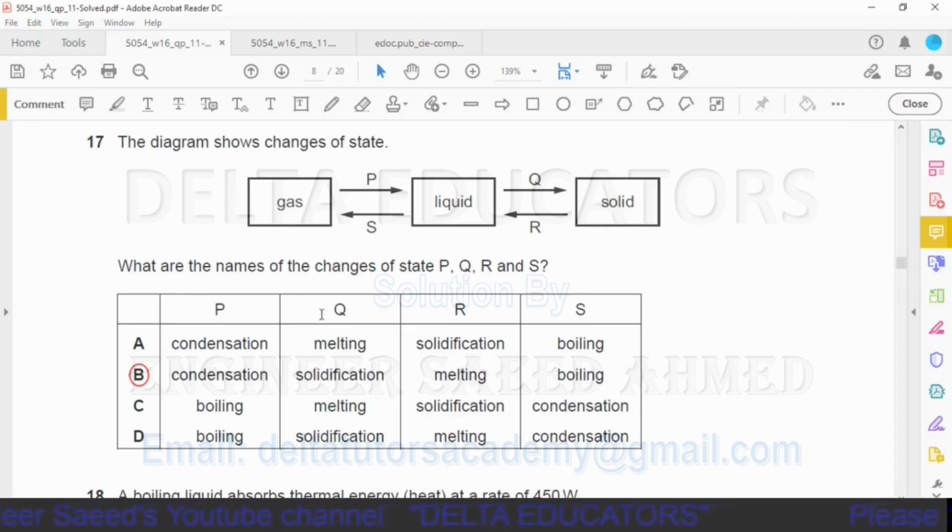Now we will check the second one, Q. Here a liquid is converting into a solid. When a liquid converts into a solid, it is called solidification. And it is given in option B that for Q it is solidification. So option B is the correct option.